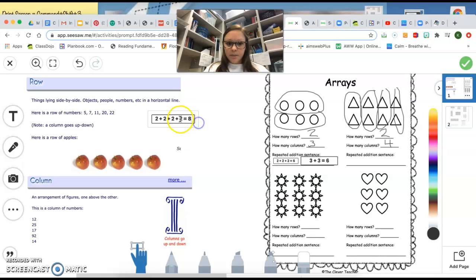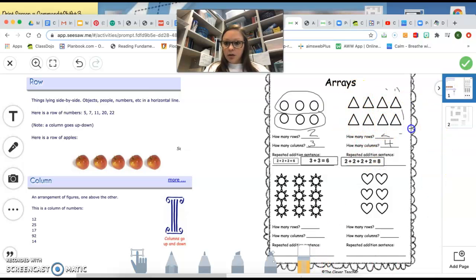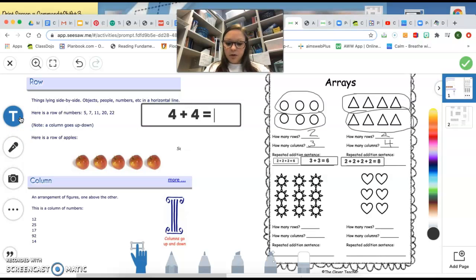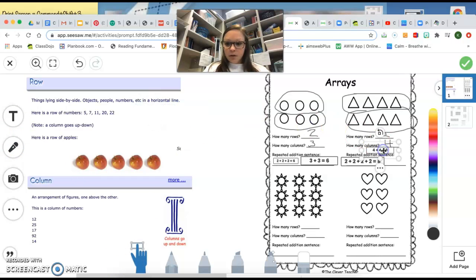Or we could do it using our rows, and say 4 plus 4. 4 plus 4. And we know 4 plus 4 equals 8. So for each array, we can have 2 different addition sentences.